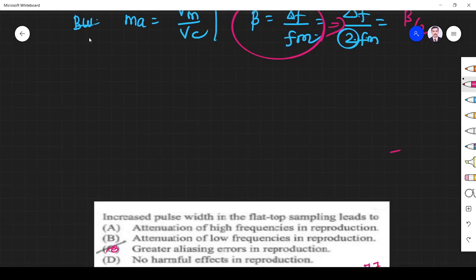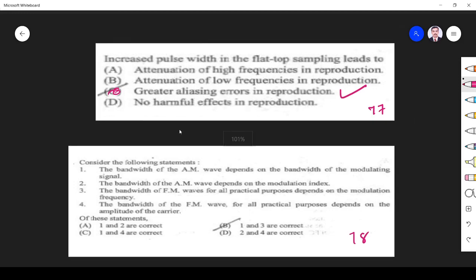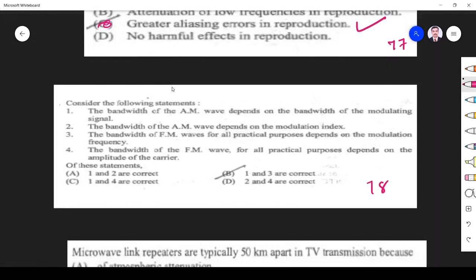Okay. Next question. Increasing the pulse width in flat-top sampling leads to greater aliasing errors in reproduction. That is a direct question. There is no other option, so that is simple.